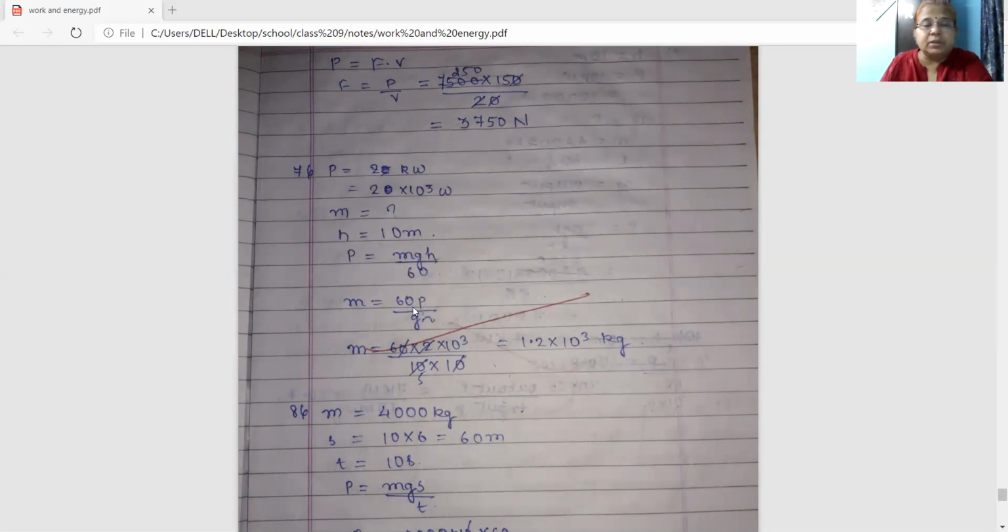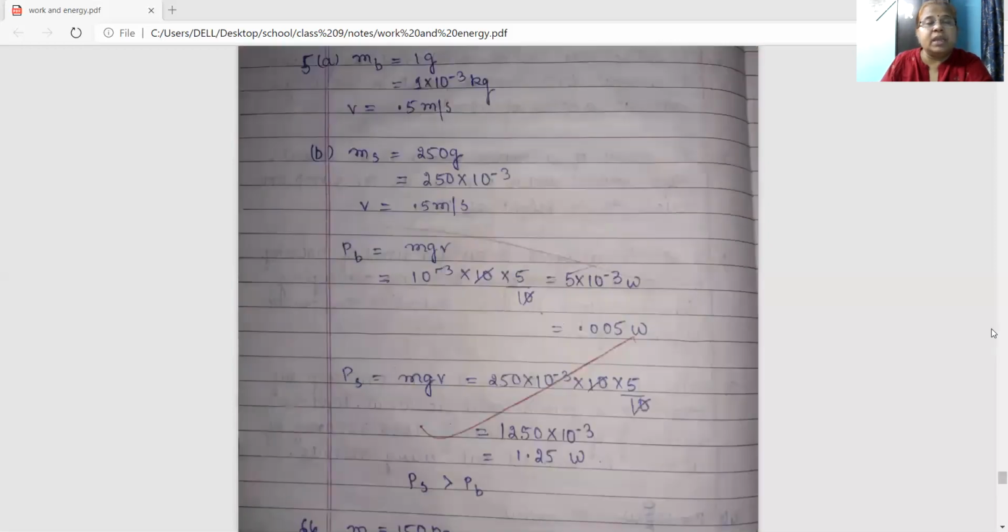Substitute the value. 60, we will write it down. Power is 2 into 10 to the power 3. g is 10 and h is 10. So the zeros will get cancelled. What is left? 6 by 5 into 10 to the power 3. That is 1.2 into 10 to the power 3 kg.